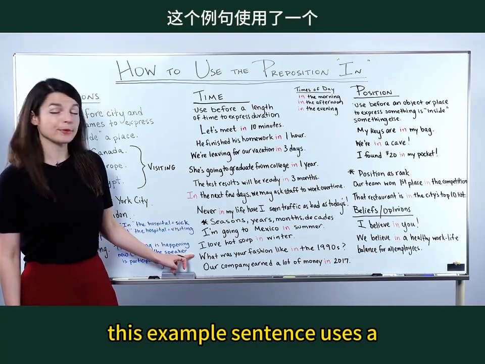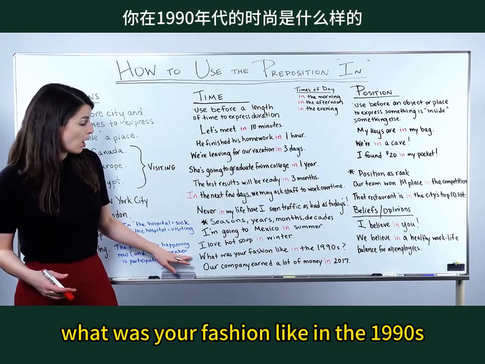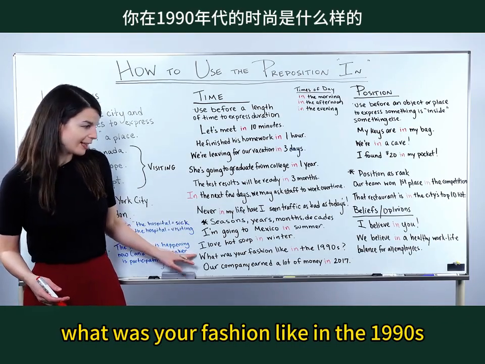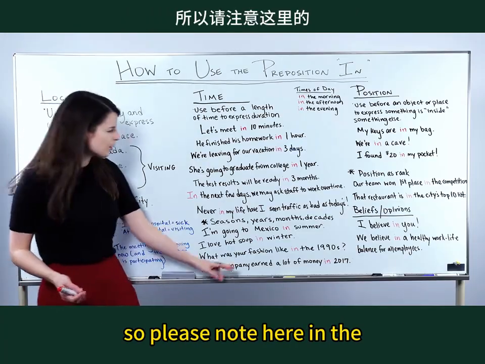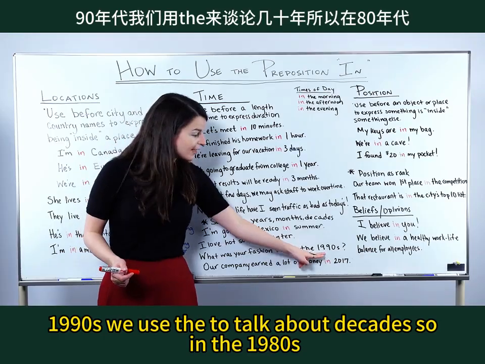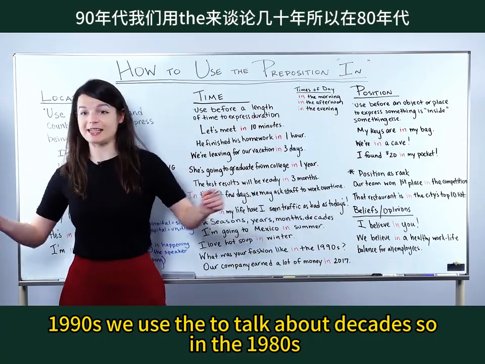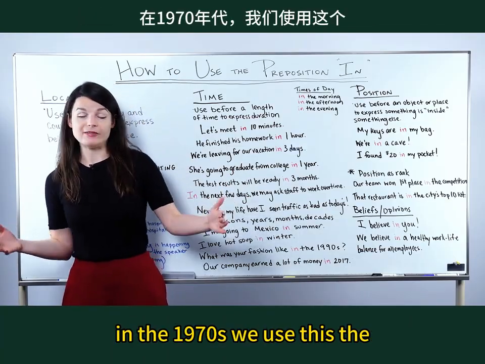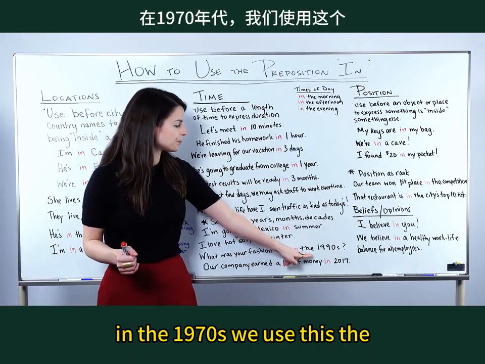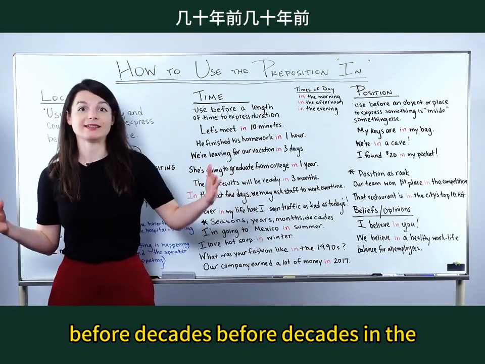This example sentence uses a decade. What was your fashion like in the 1990s? So please note here in the 1990s, we use the to talk about decades. So in the 1980s, in the 1970s, we use this the before decades.